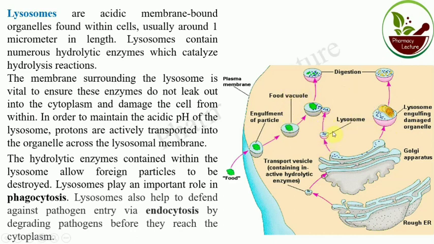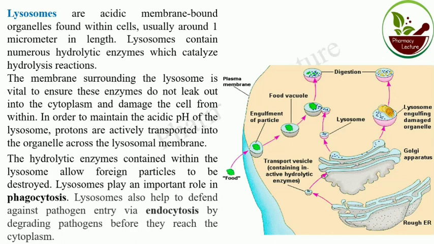So lysosomes are the acidic membrane bound organelles found within the cytoplasm, usually 1 micrometer in length, and contain hydrolytic enzyme which catalyzes the hydrolysis reaction. The membrane surrounding the lysosome is vital to ensure this enzyme does not leak out.